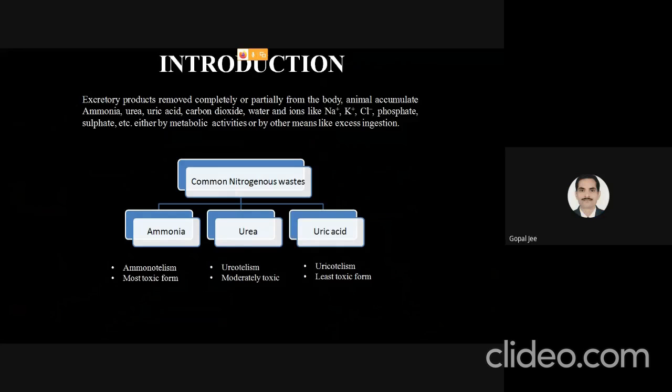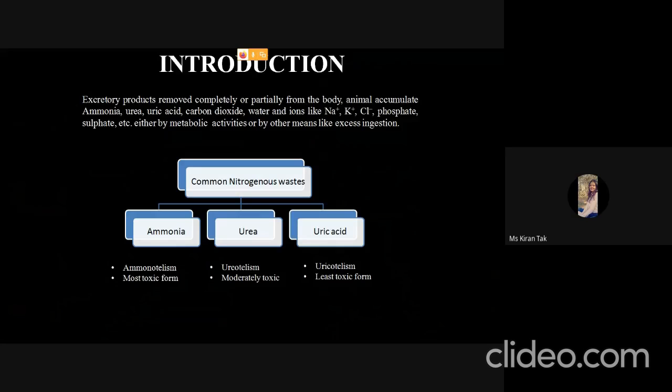Okay. So these products are either the byproducts of the metabolic waste processes, or they can be excreted because there is accumulation of these byproducts. The animal accumulates ammonia, urea, uric acid, carbon dioxide, water, and ions like sodium, potassium, chloride, phosphate, and sulfate in their body, and that's why they have to be removed out of the body.